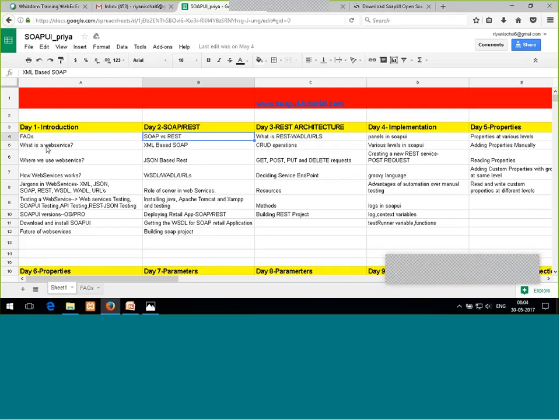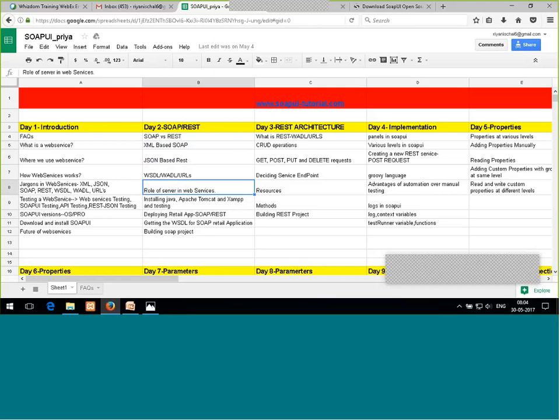Tomorrow I'm going to start with how SOAP and REST are different, how XML works with SOAP, how JSON works with REST, and how it actually looks. Today I explained separately how XML looks. I explained how SOAP looks, it consists of an envelope, SOAP header, and SOAP body, right? And I explained about JSON. JSON is nothing but key-value pairs within curly braces and double quotes. How WSDL, WADL, and URLs look.